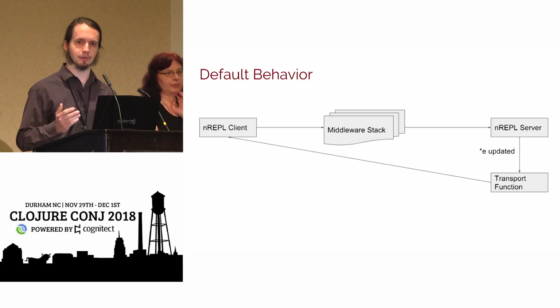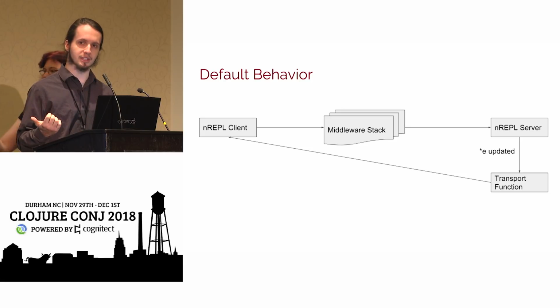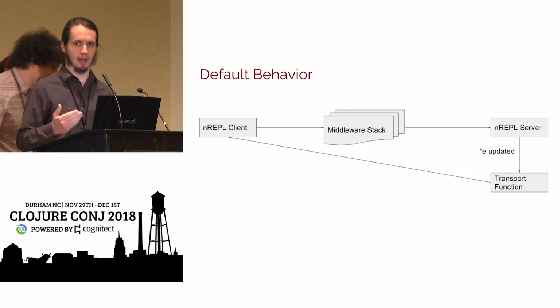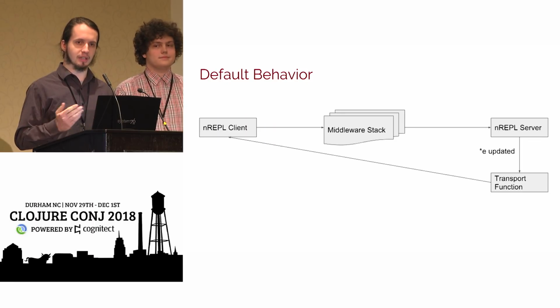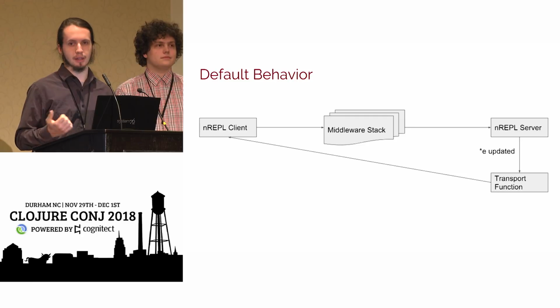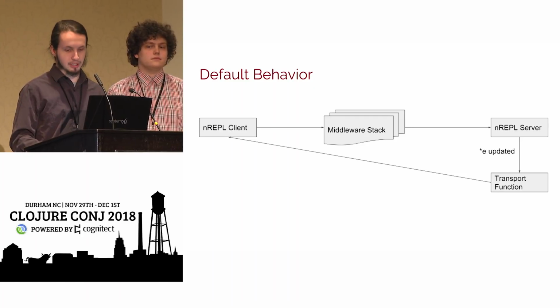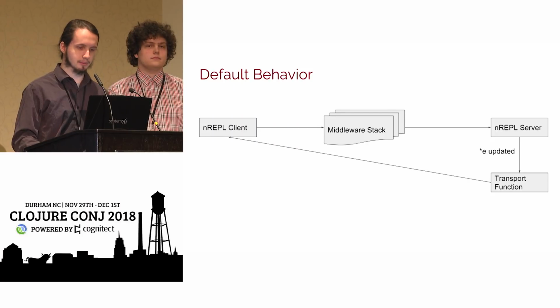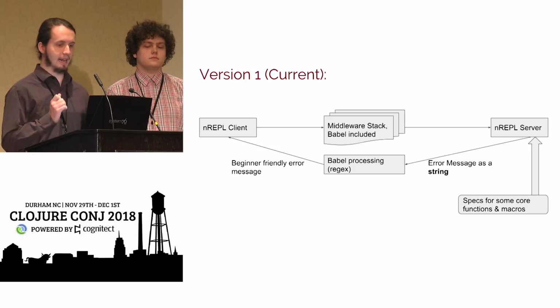Along the way, it's sent through a stack of middleware, which provides various helper functions, utilities, and transformations to it. It reaches the nREPL server, which is part of the middleware, and that's where evaluation happens, where your code is actually put into effect. Then it gets sent back through a transport function, and it reaches you on the client, and you see the results.